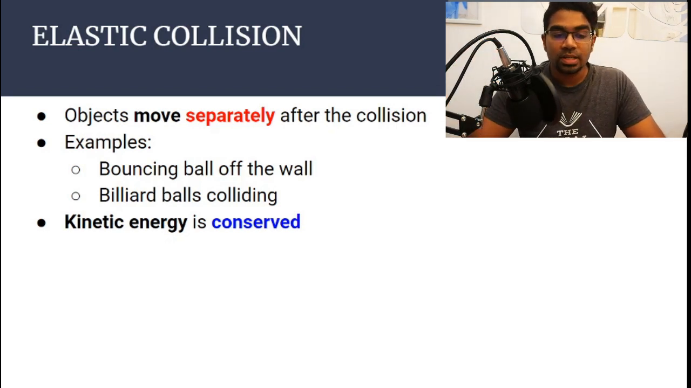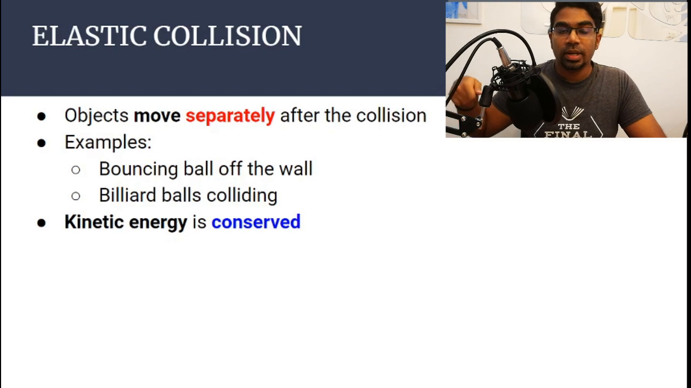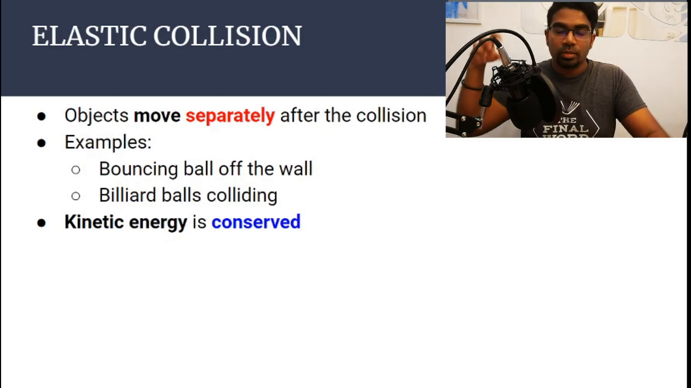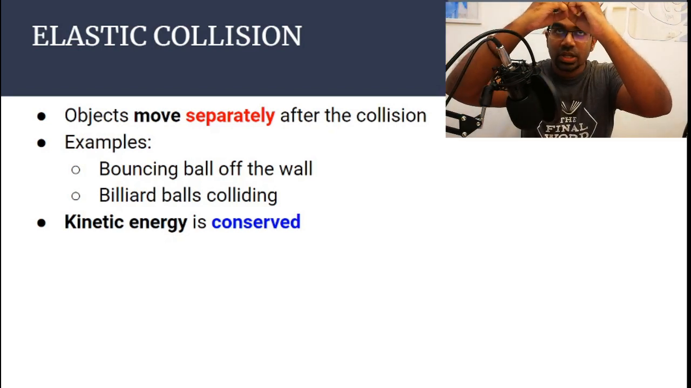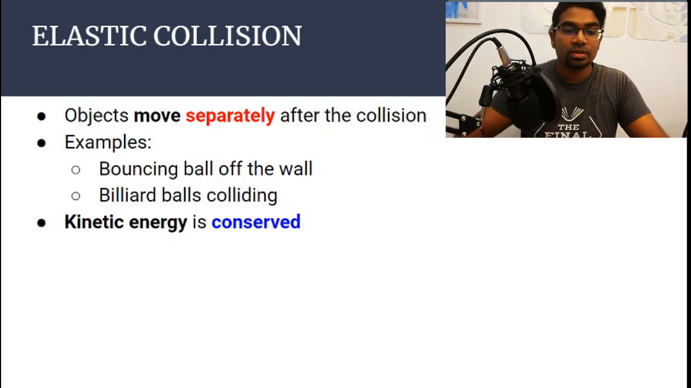And then another example is billiard balls colliding, billiard or pool or snooker. So when the balls collide and then after the collision, they move separately. So this is categorized as elastic collision. In the elastic collision, kinetic energy is always conserved.